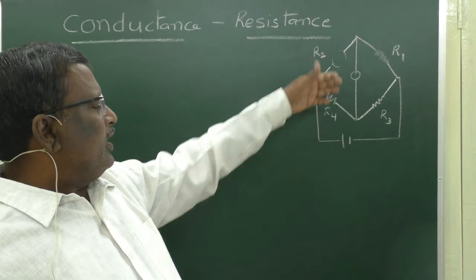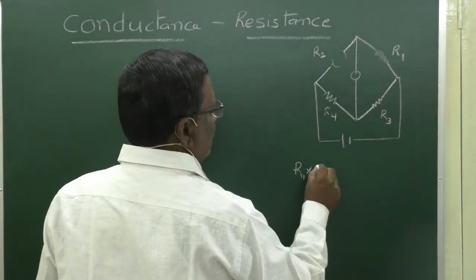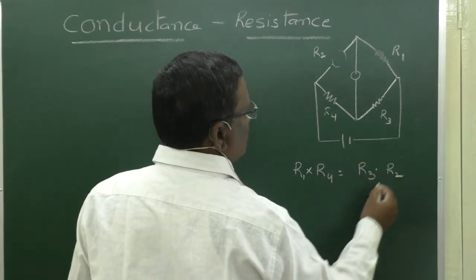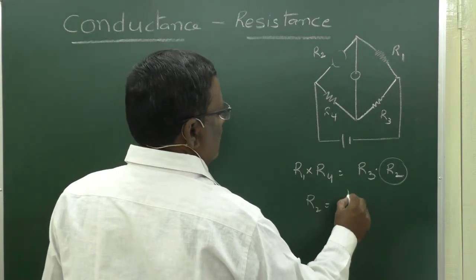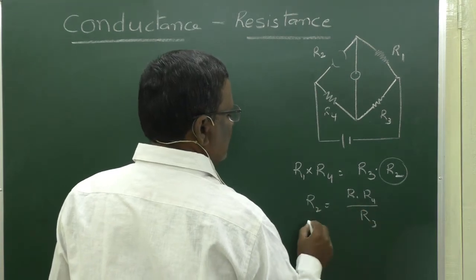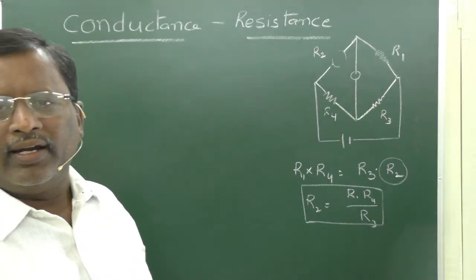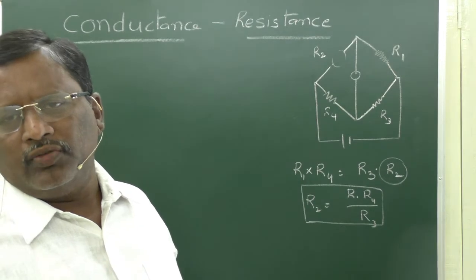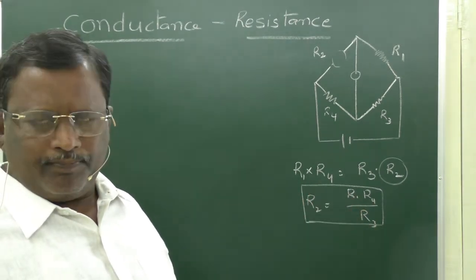After getting the null point, the formula is R1 into R4 is equal to R3 into R2. Now you have to find out this R2. R2 is equal to R1 R4 by R3. This is the formula that you use to calculate the resistance of an unknown conductor. From that, by using the other formulas, you will calculate its conductance, conductivity, specific resistance, and so on.